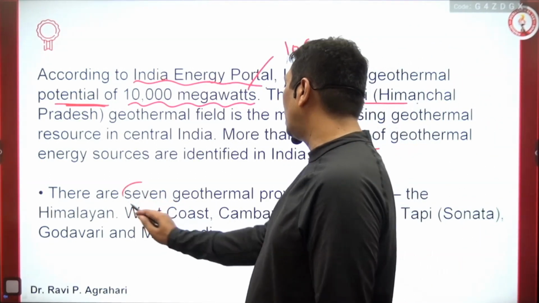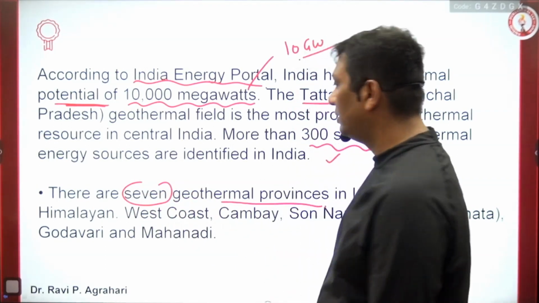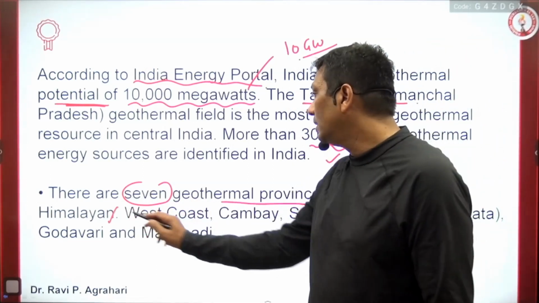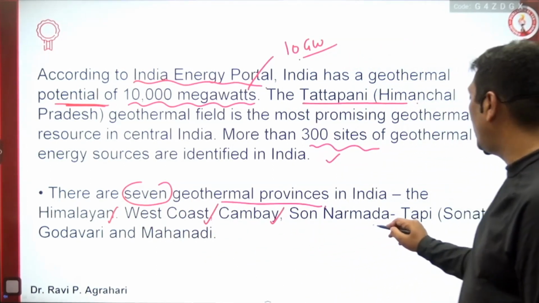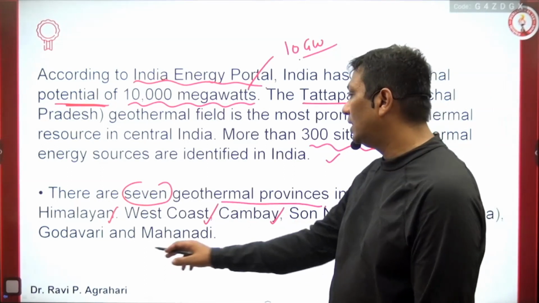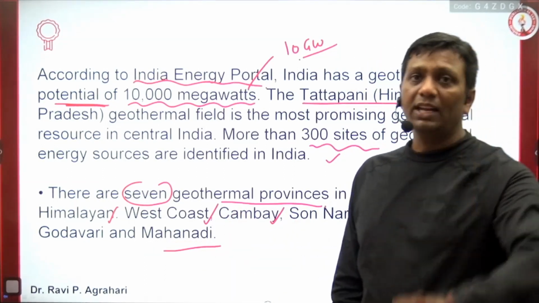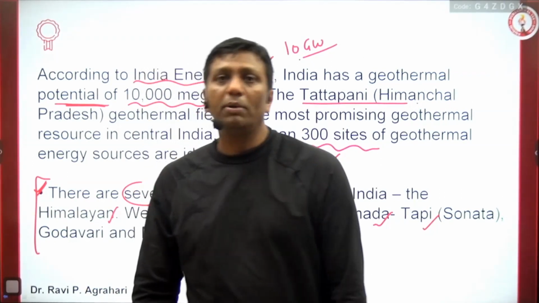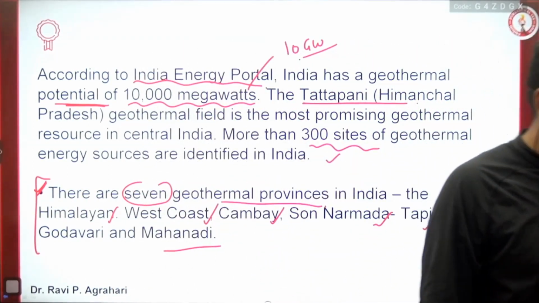And a total of 7 geothermal provinces are identified. The names are the Himalaya, the West Coast, the Cambay, Son Narmada Tapi, Sonata, Godavari and Mahanadi. These 7 areas, remember, guys. This type of location-specific question in the geography part, economic geography, UPSC also demands.